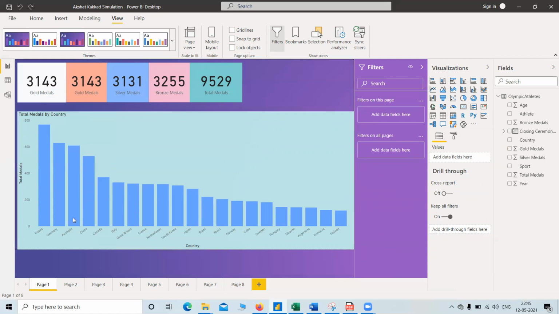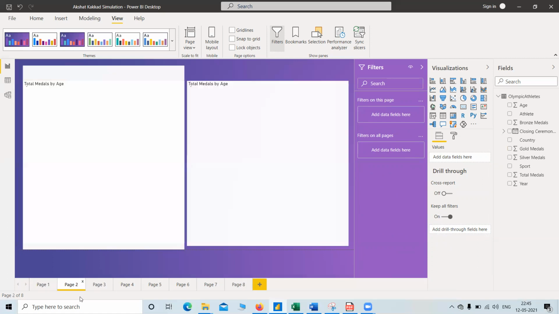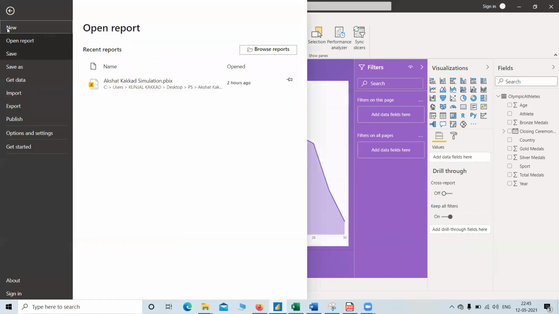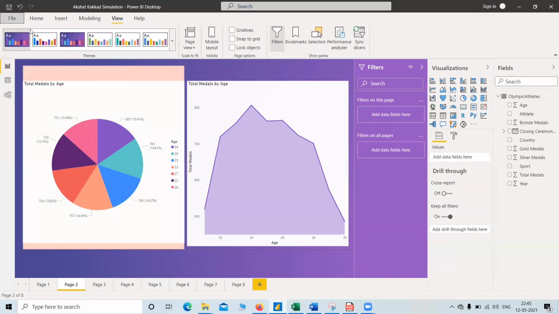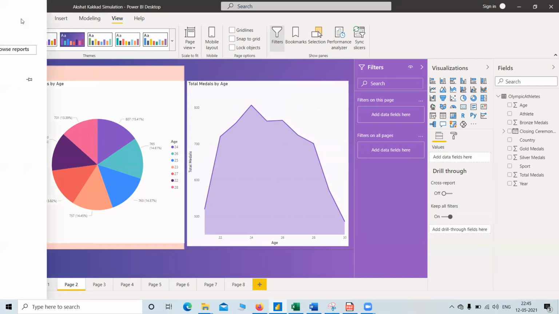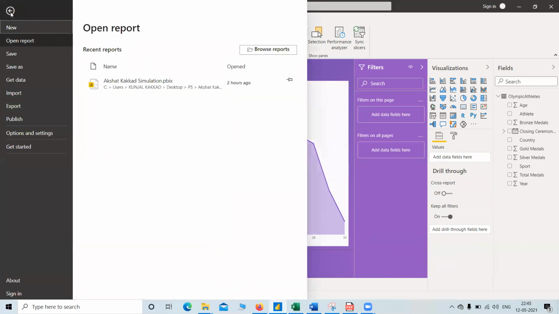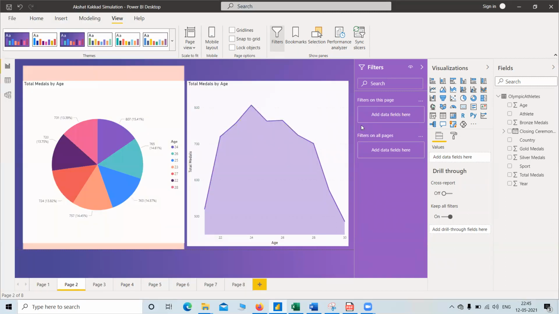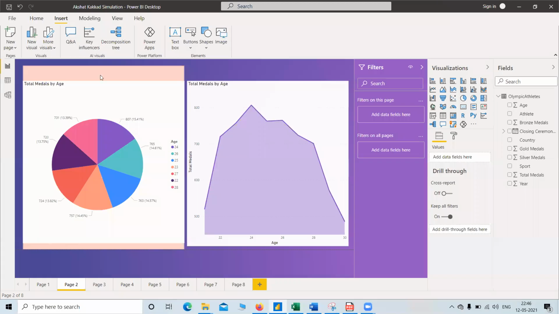Now let's go to page 2. Now we can insert the shapes for designing.